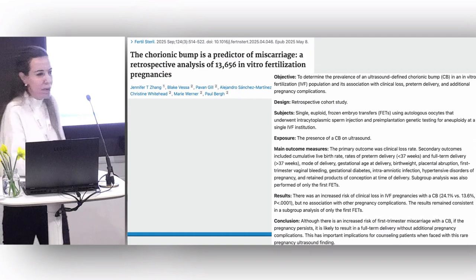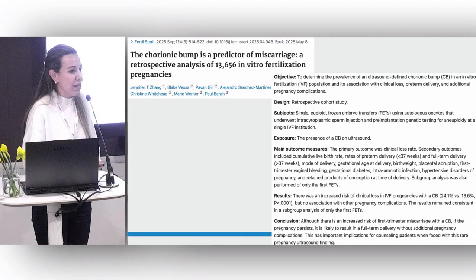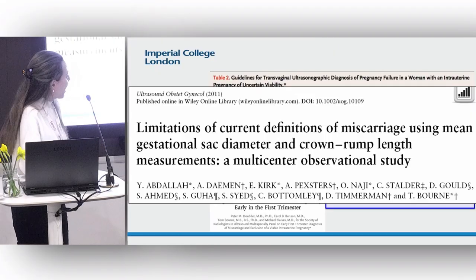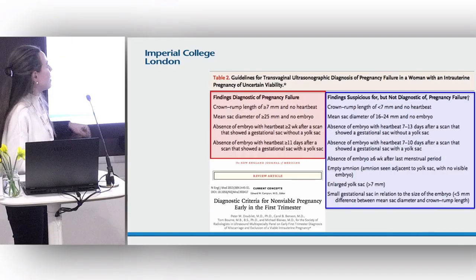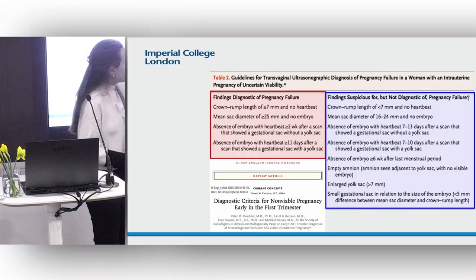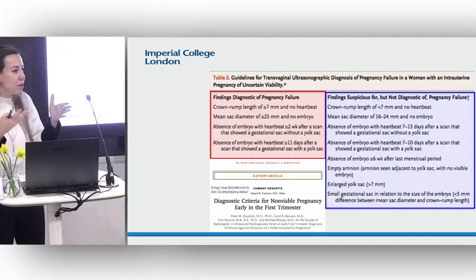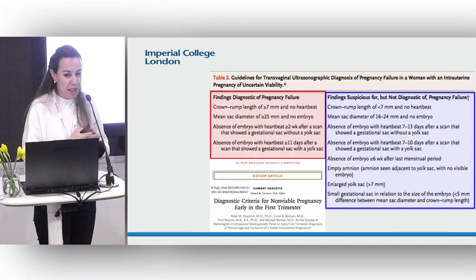So just be careful. We might see things and you might want to bring back a patient for a scan, but these aren't diagnostic. And again, we go back to the importance of following the diagnostic criteria, which are this. And then there are features that might lead you as a clinician to be worried or concerned that the pregnancy may end in miscarriage, but these are not diagnostic.